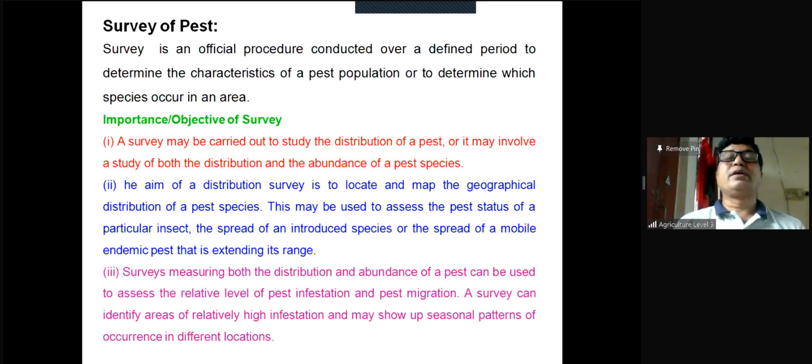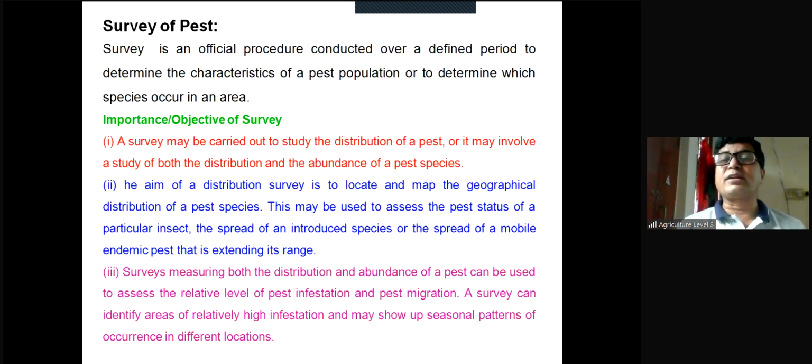Species occur in an area. So survey, this is an official procedure which is conducted over a certain period of time. Say for example, if you want to make a survey from January to July or July to December or whatever, March to July, this is the fixed period. This is the defined period. For what? To determine the characteristics of a pest population.